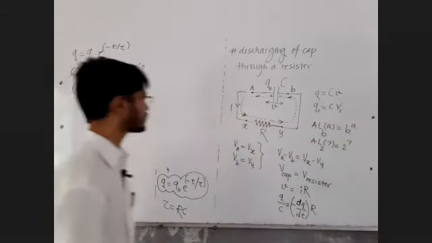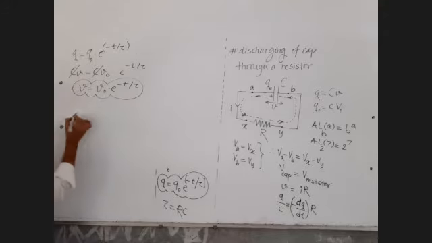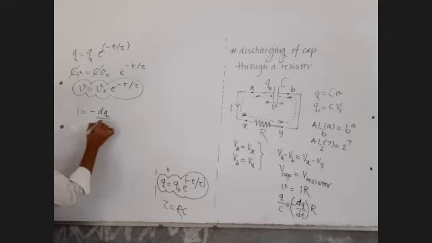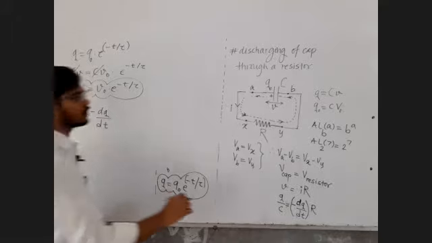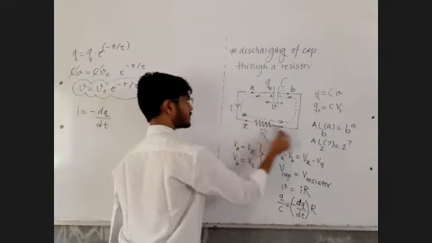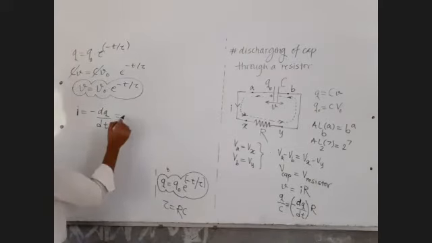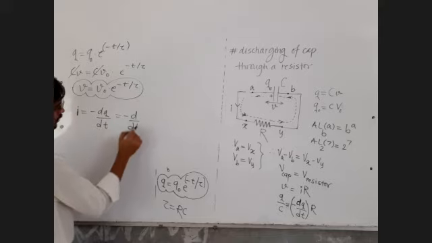Now let's find out the instantaneous current in the circuit. We want the numerical value, so we will find it as a positive number. So we'll take it as minus dq by dt. During charging the current should be clockwise, and during discharging it is anti-clockwise. So I will be replaced by minus dq by dt, that is, minus d by dt of q.